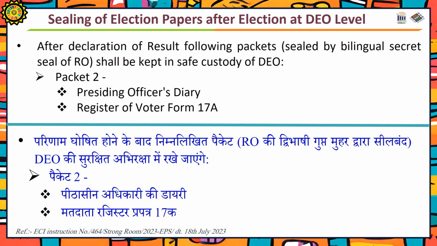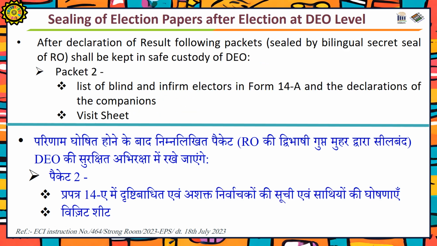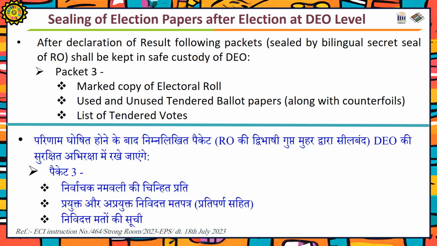Packet 2 contains presiding officer's diary, register of voters, that is Form 17A, list of blind and infirm electors in Form 14A, the declarations of the companions, and visit sheet. Packet 3 contains marked copy of the electoral roll, used and unused tendered ballot papers along with the counterfoils, and list of tendered votes.